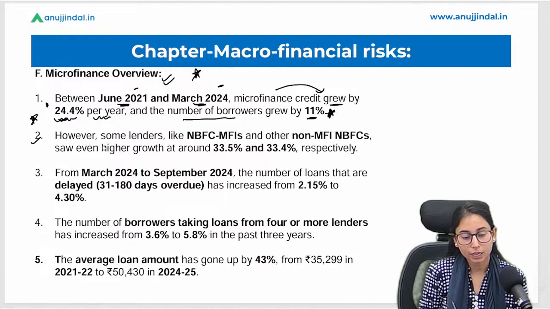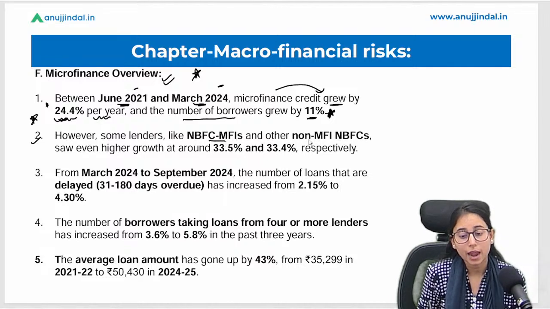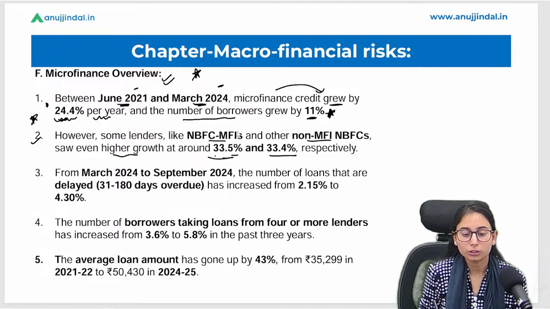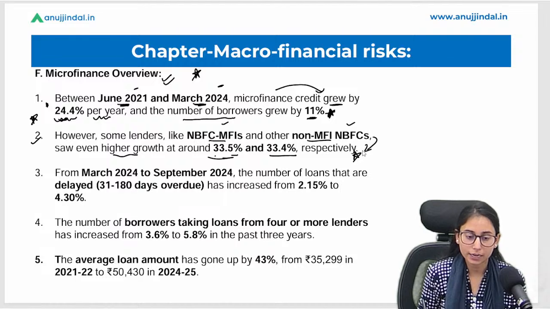Okay, the second point says, however, some lenders like NBFC-MFIs and other non-MFI NBFCs saw even higher growth, 33.5% and 33.4%. So these two types of NBFCs have seen significant growth in the credit sector.